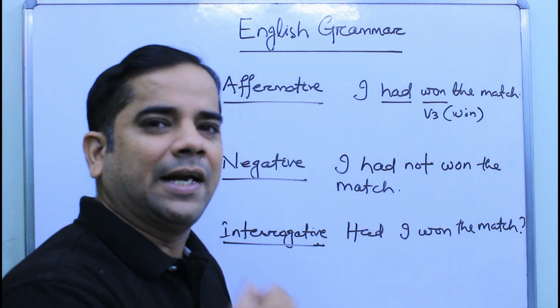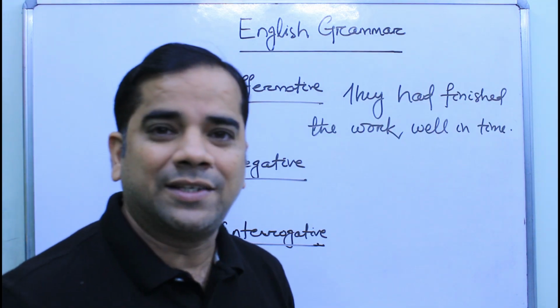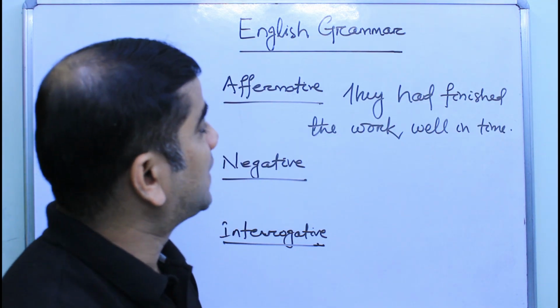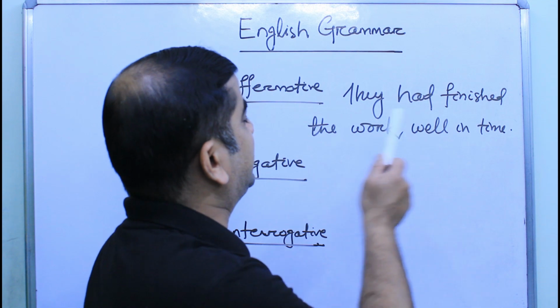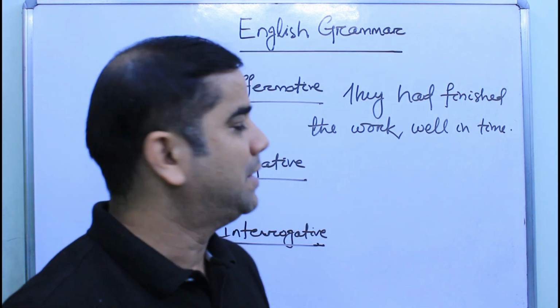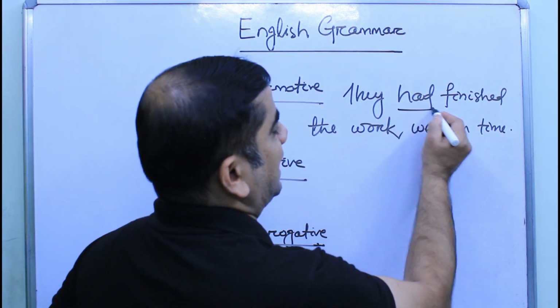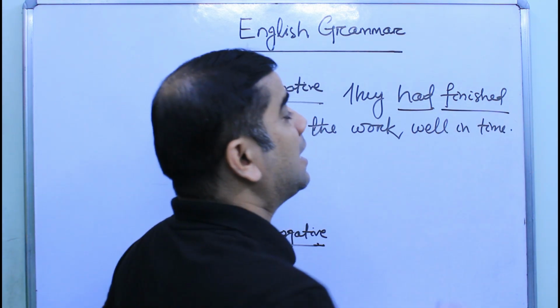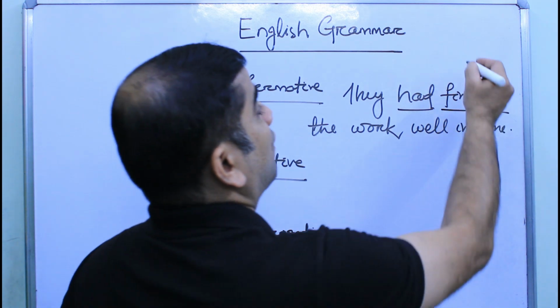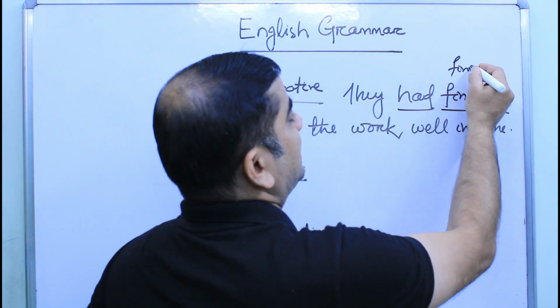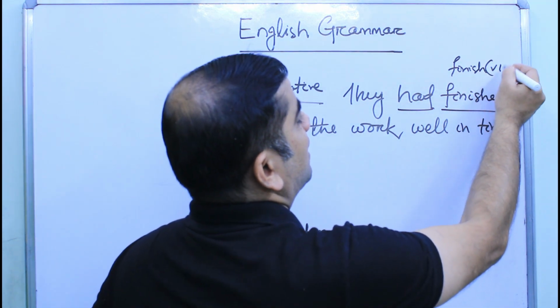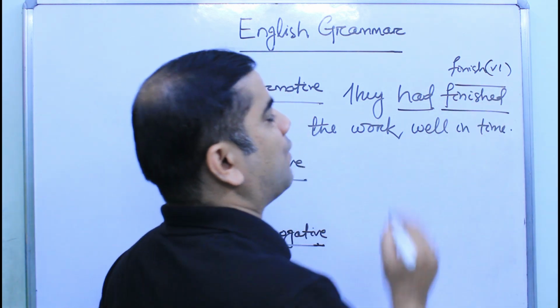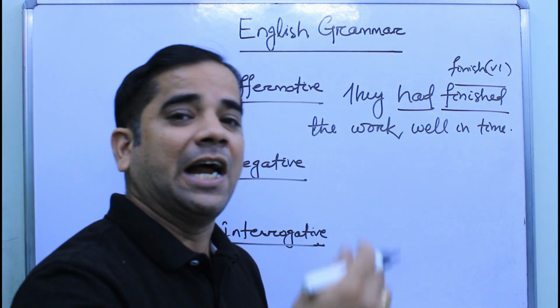Now let us take another example. Students, here we have another affirmative sentence, that is they had finished the work well in time. So here also you can see that we have used the helping verb had along with the V3 form of the verb finish. Finish is the V1 form. Finish, finished, finished.